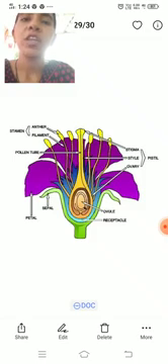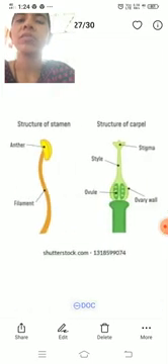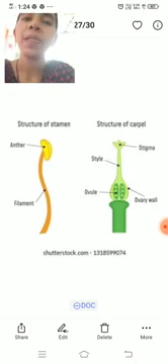Each stamen, which represents the male reproductive organ, consists of a long filamentous stalk, the filament, and the anther. Each anther is bilobed, and each lobe has two chambers where the pollen sacs are present. Pollen grains are produced in the pollen sacs.